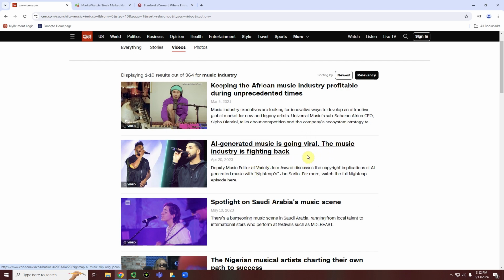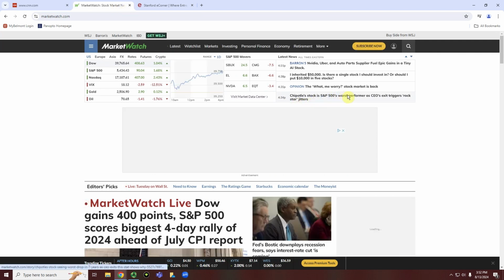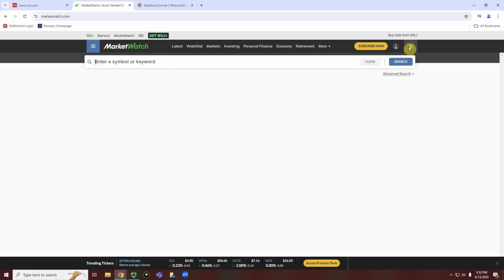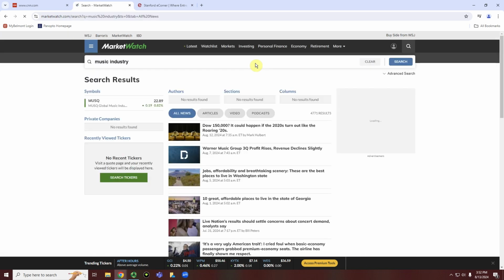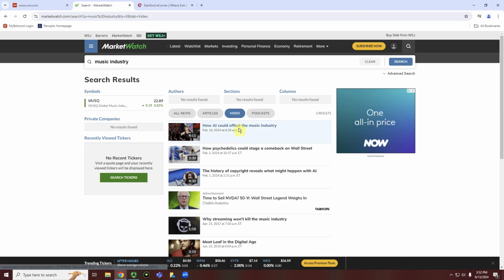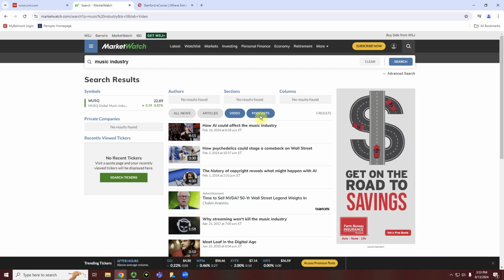Another place I wanted to go was MarketWatch, which is primarily used for financial information, but can be very helpful for us too. So if I go to the top right of the page, I'm going to go to that magnifying glass, similar to what we saw on CNN Business, and I'm also going to type in here, music industry. And then if we filter it by clicking on this video, now we have a couple of other resources that we have related to the music industry. So that's another place you can go to get some information and video or audio resources. You can also see there's a section for podcasts, which would work as well.